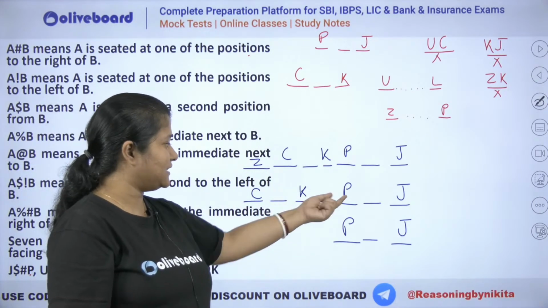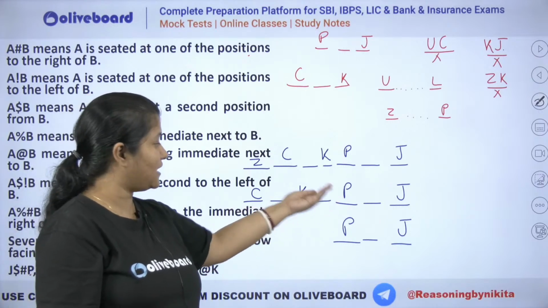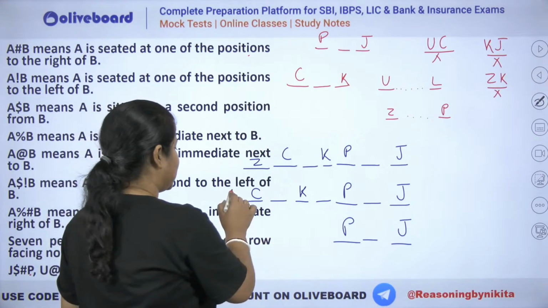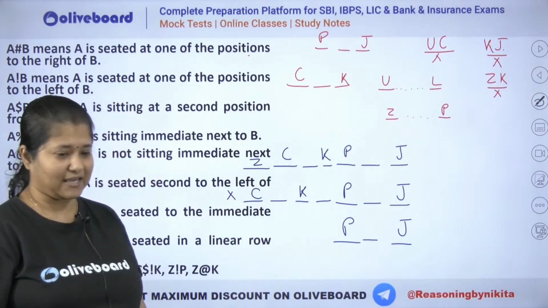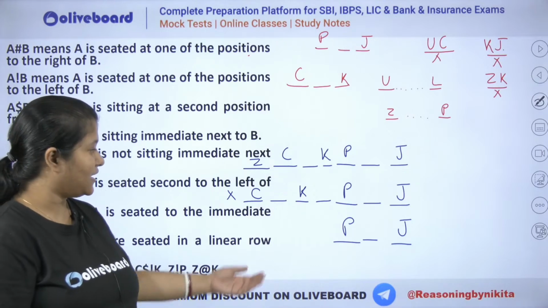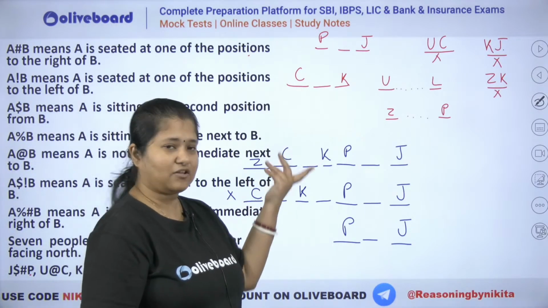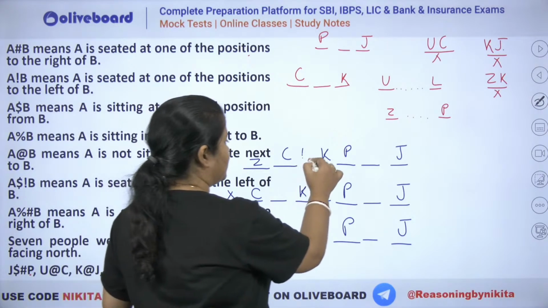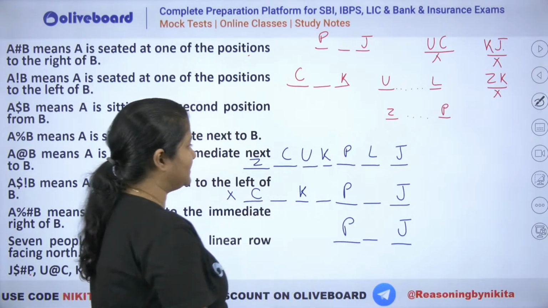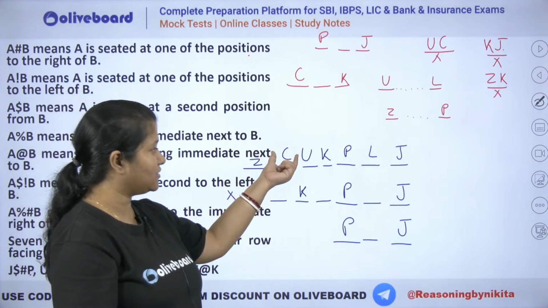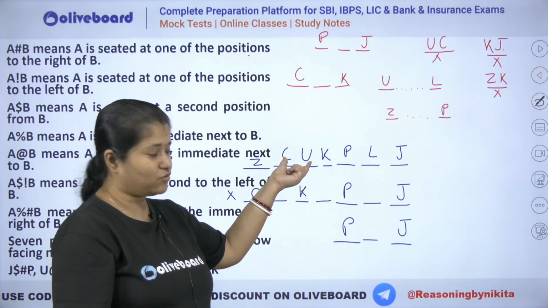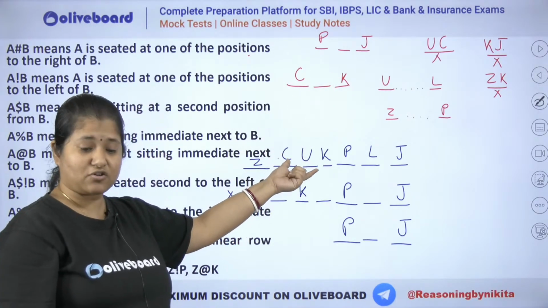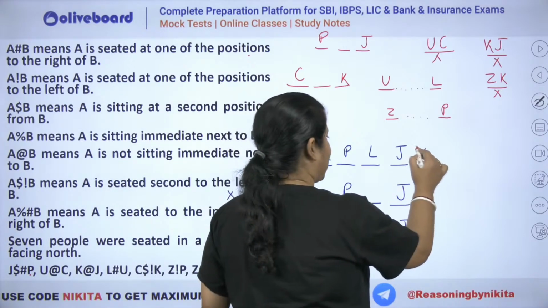इस केस में you can see that if you have to place your Z to the left of your P, you will see that Z will be a neighbor of K. That is why this case is invalid because Z and K cannot be seated together. ठीक है, इस वाले केस में देखो, अगर यही बन गया तो मतलब यही फाइनल आंसर हो जाएगा. U has to be somewhere to the left of L. So U is somewhere to the left of L can be like this. So U and C are not seated together. You can see इस केस में क्या प्रॉब्लम आ रहा है. U and C are not seated together होना चाहिए था. That was given. That means this is also not a possibility. ठीक है, तो ये भी cancel out हो गया.